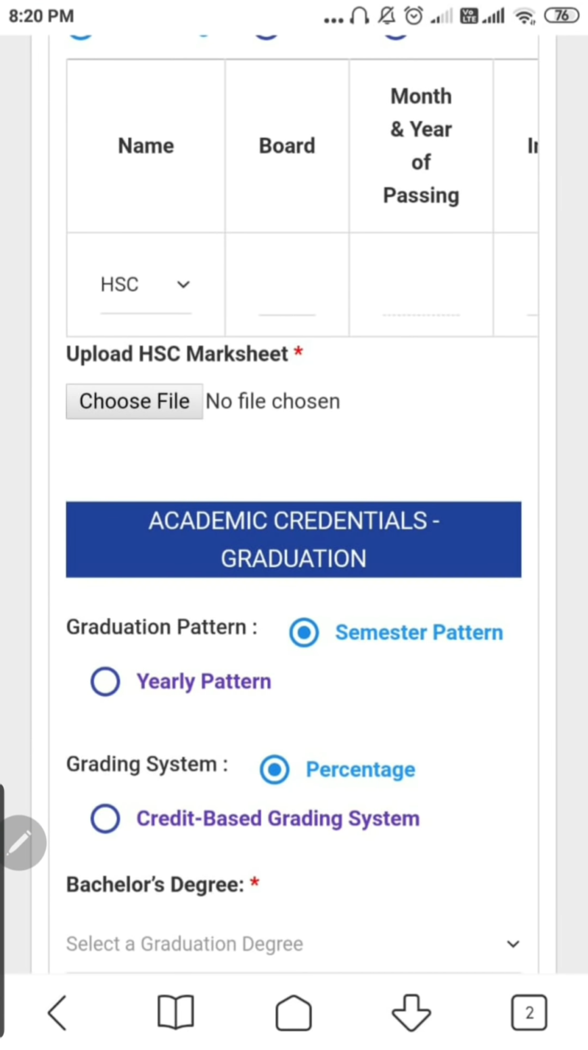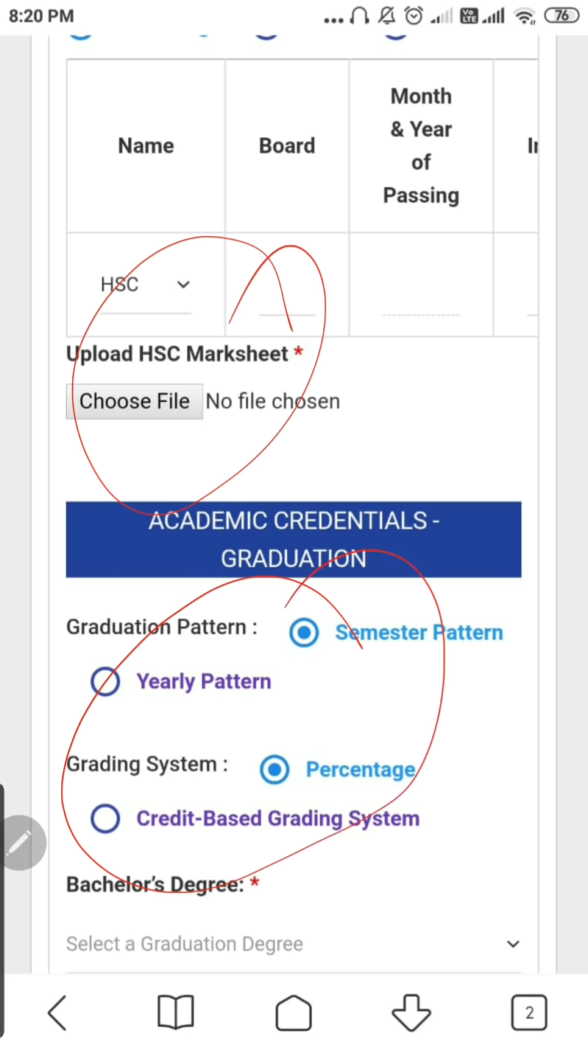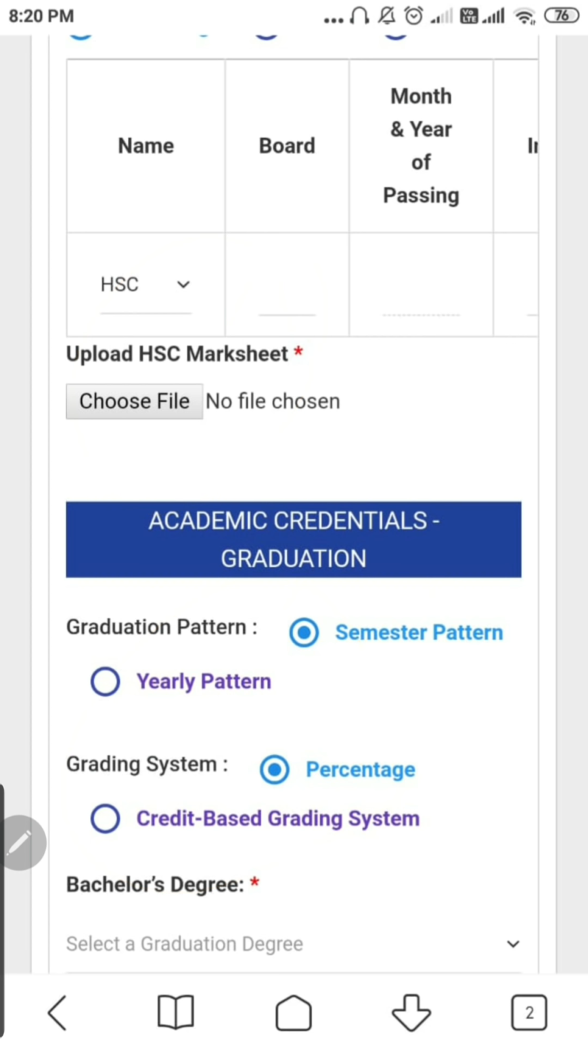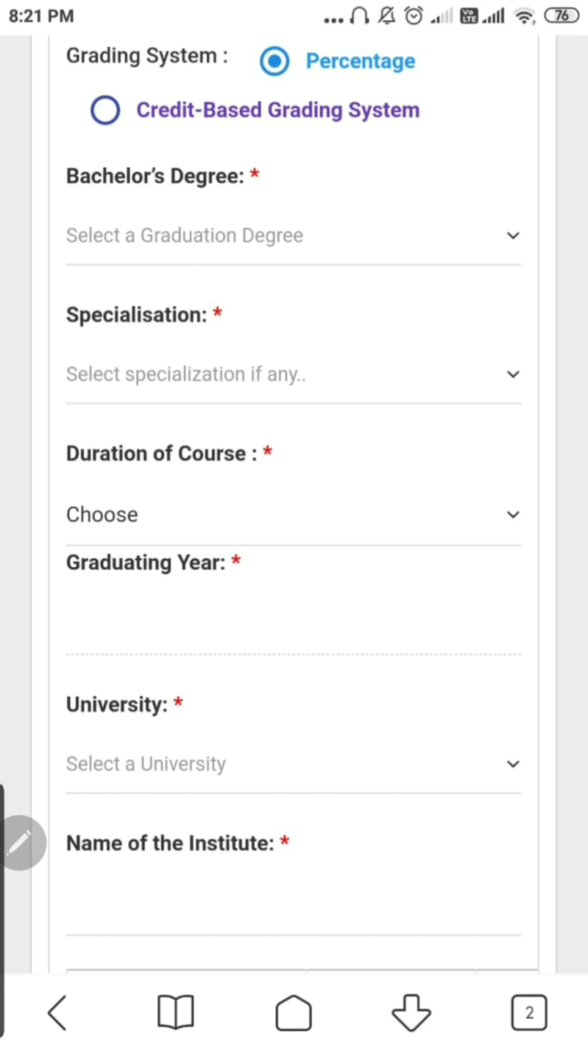For HSC, you have to upload the mark sheet. For graduation, you have to put a CGPA or whichever system you have to update your marks, along with graduation degree and year. A lot of students in final year are confused about which marks to put. For that you have to wait for confirmation from JBIMS. Otherwise, you can put the marks of the two years, but please wait for the confirmation.